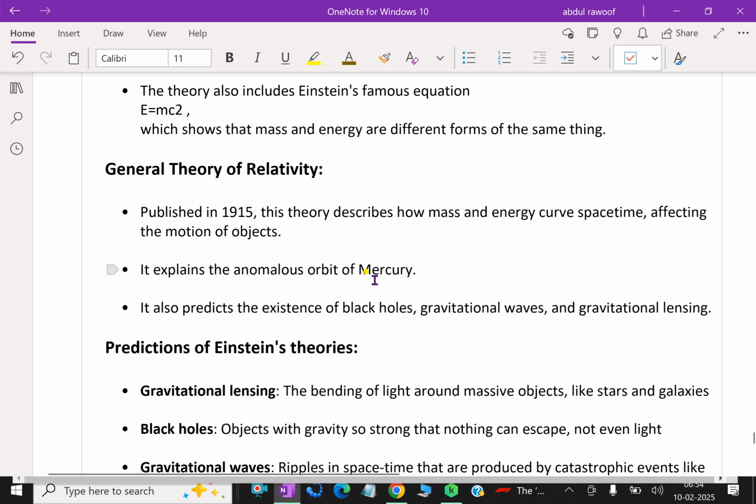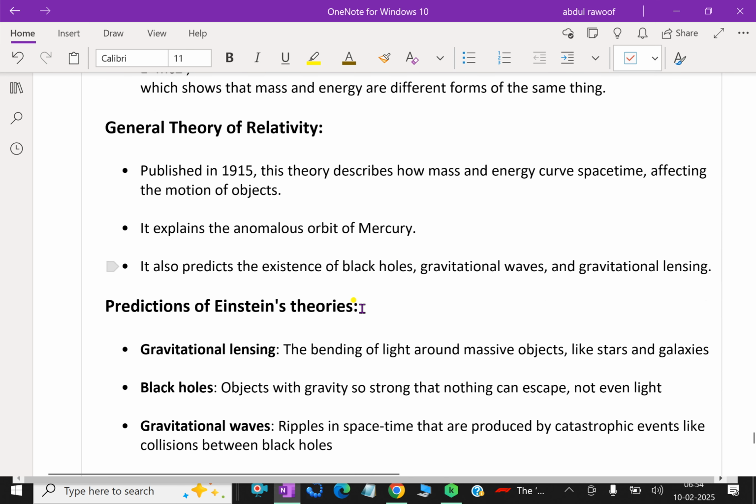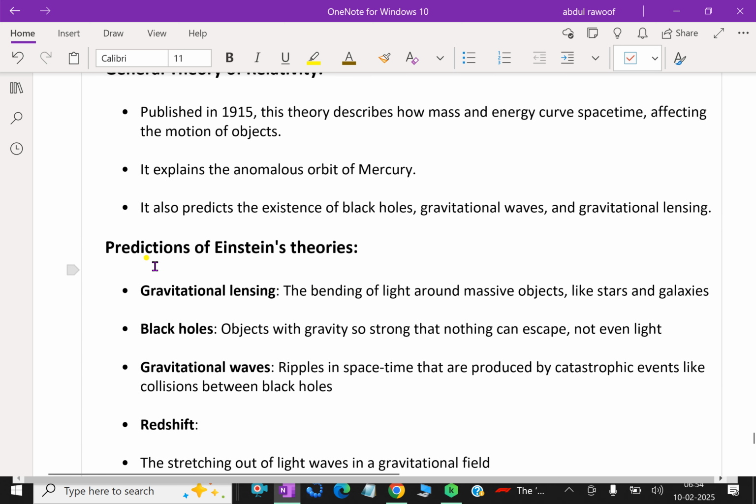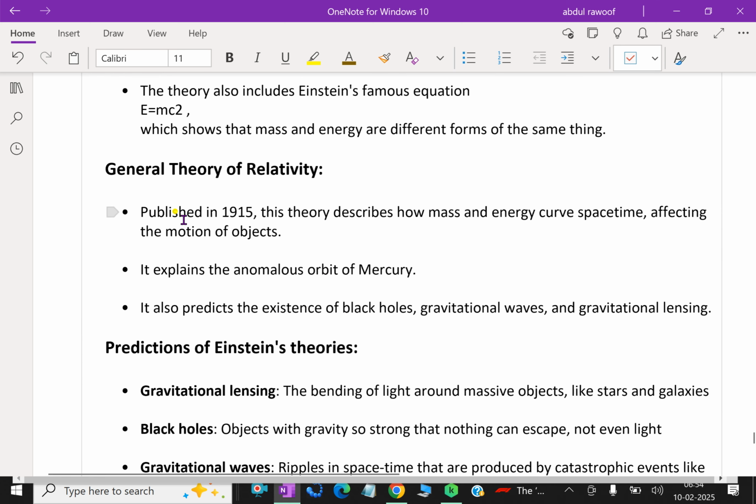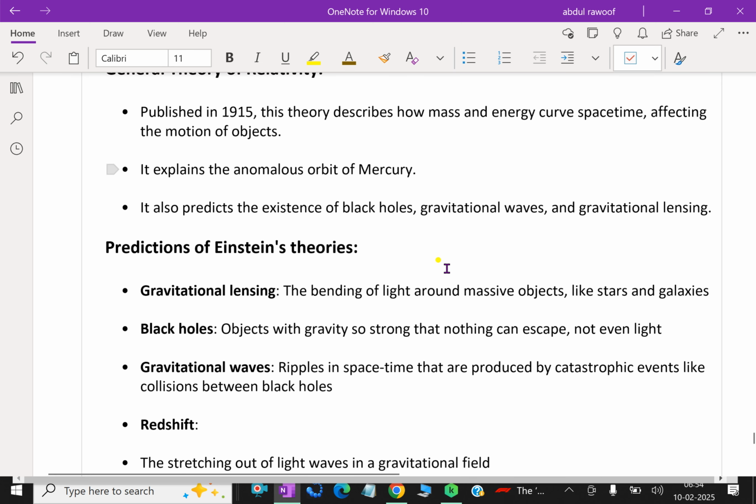General relativity, published in 1915, describes how mass and energy curve space-time, affecting the motion of objects. It explains the anomalous orbit of Mercury. It also predicts the existence of black holes, gravitational waves, and gravitational lensing.